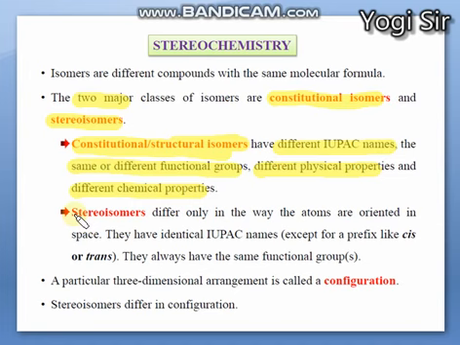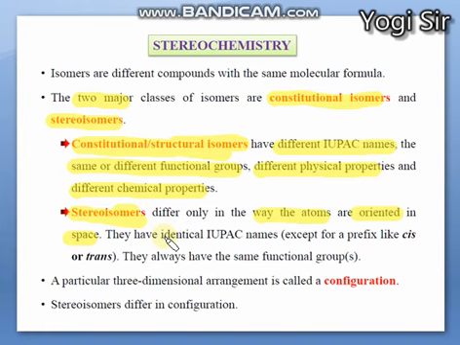And second are stereoisomers. As we have seen, stereoisomers differ only in the way that the atoms or functional groups are oriented in three-dimensional space. How the atoms or groups of atoms or functional groups are arranged around three-dimensional geometrical space determines that they are classified as stereoisomers.